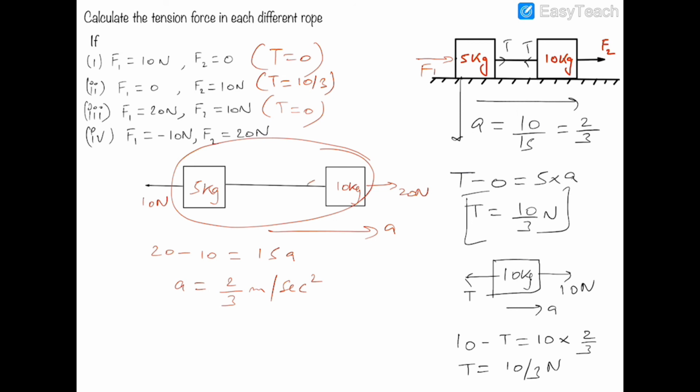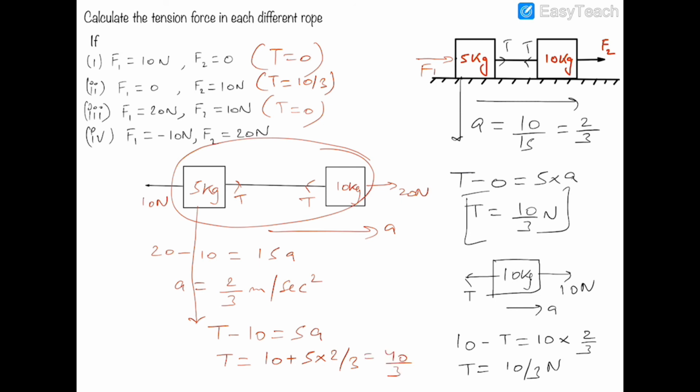And for the tension force, I can assume the tension to be T. So I am writing the equation of this 5 kg block. It is moving in the forward direction, so I can write that T minus 10 is equal to 5a, and T is equal to 10 plus 5 into 2 by 3, so it is equal to 40 by 3.